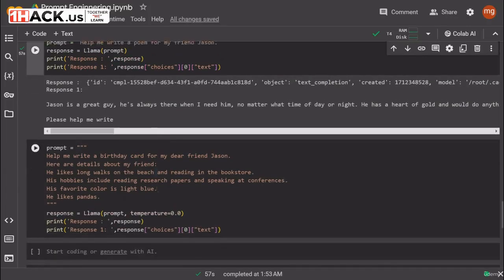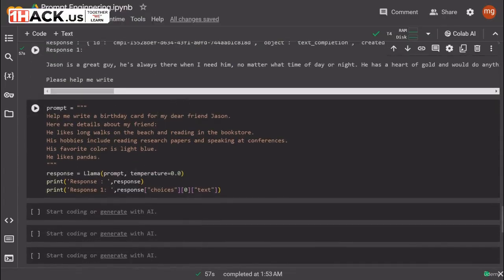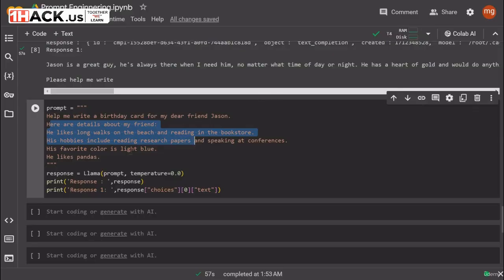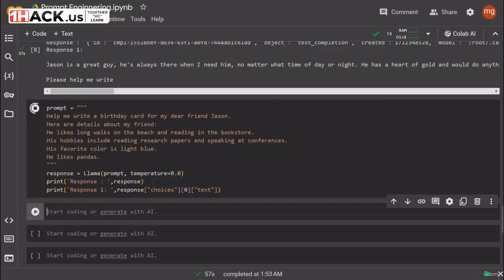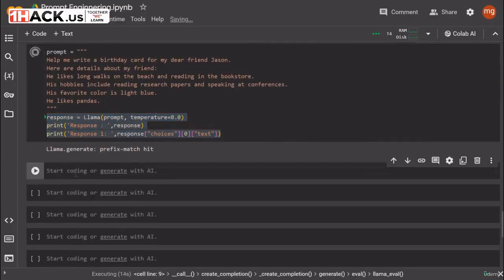Okay, now next we will ask it to write a card. We will ask it to write a birthday card, and we are giving certain details about the friend. Okay, and then we'll ask it to run this. Now when we are running this, we have set the temperature as 0.0. Basically the temperature is 0, so there is no randomness. You should get an answer which is very short and no changes are there.